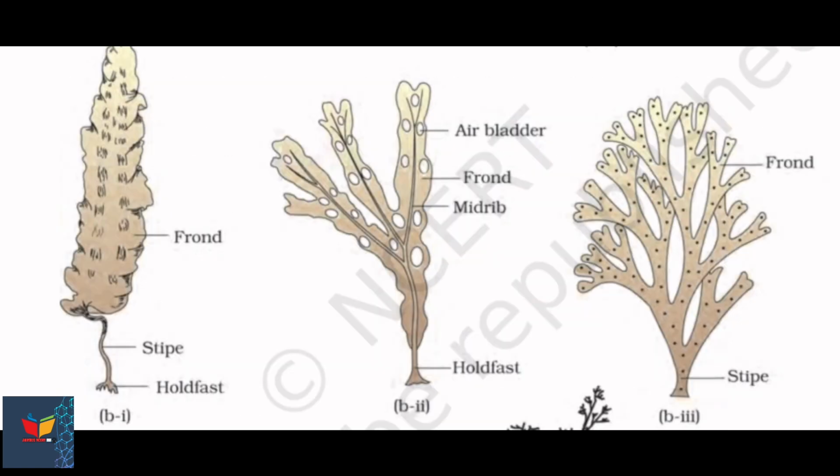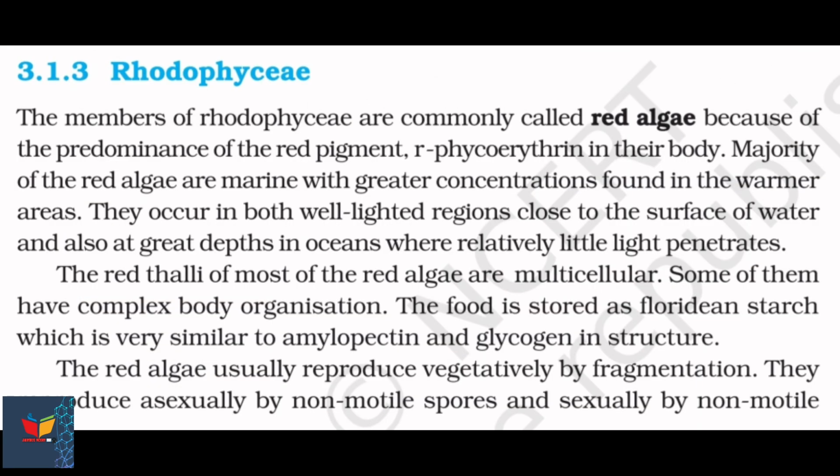Now this figure represents Phaeophyceae, brown algae. Figure number B1 represents Laminaria having fronds, stipe, and holdfast. Figure B2 represents Fucus having air bladder, frond, midrib, and holdfast. And figure number B3 represents Dictyota having only frond and stipe. The third and last class of algae is Rhodophyceae.